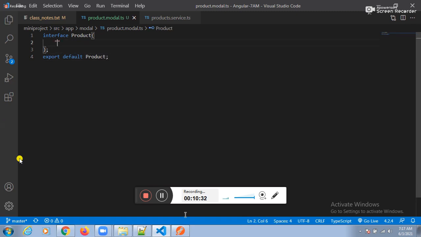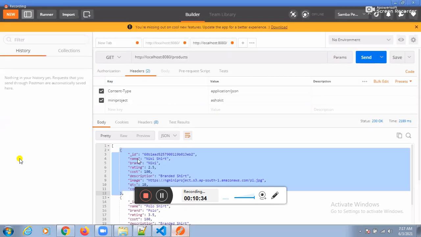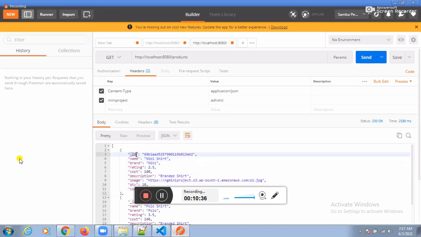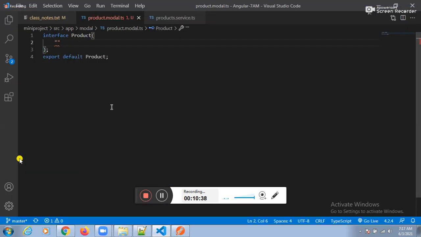What is the first key we need to take? ID. Underscore ID. Underscore ID equal to what you wanted to place? We need to place a string. Whatever the string is there, that string we need to place. Underscore ID equal to, we need to place a string.